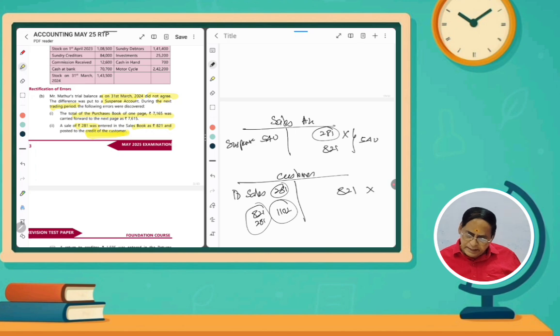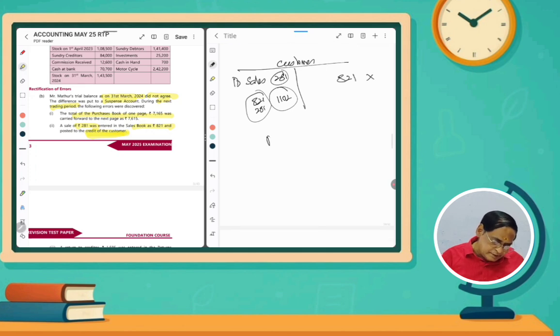So what will be the entry? Actually sales. In order to cancel that, what will we do? Instead of sales, we should write P&L adjustment account debit, 540. We should not write sales. If we write sales, the current year sales will be affected. If sales increase or decrease, that will reflect in the gross profits of the current year. So we have to write P&L adjustment account rupees 540, and then the customer account should be debited.